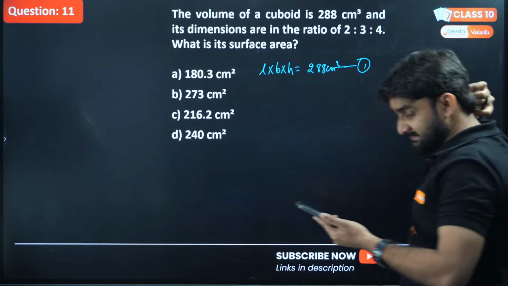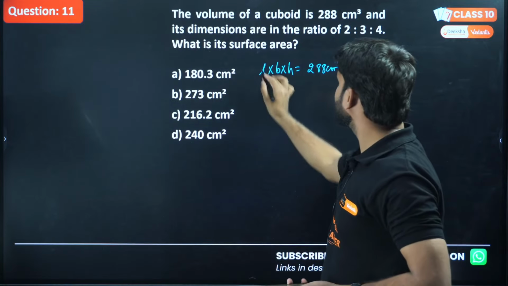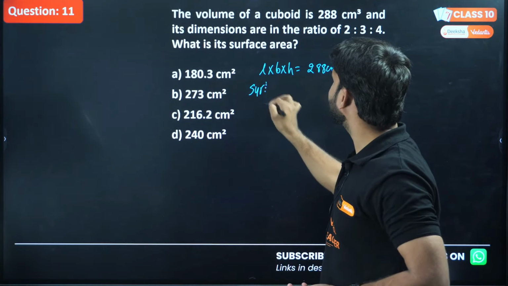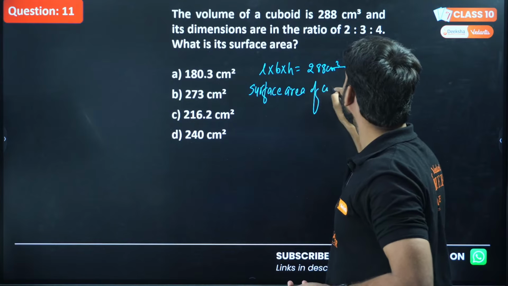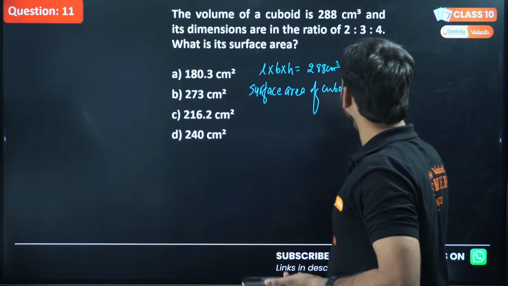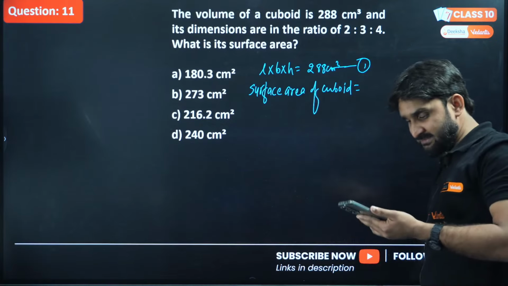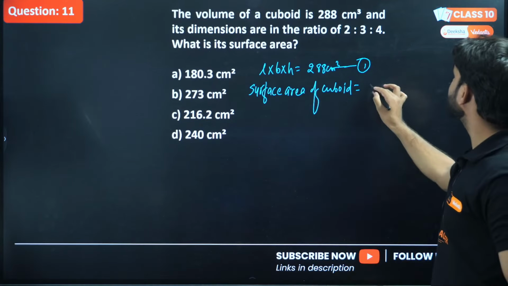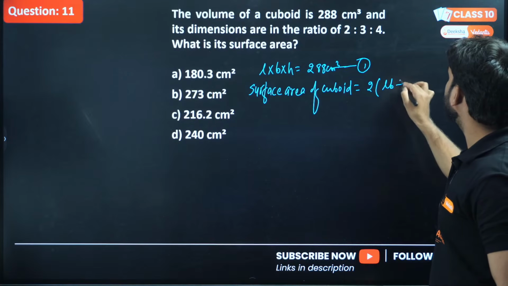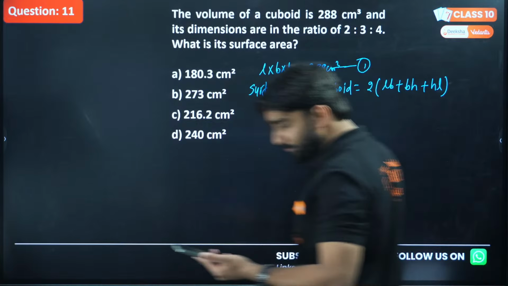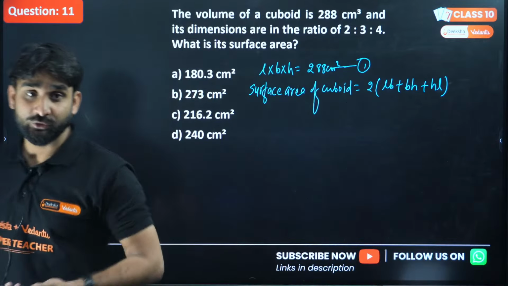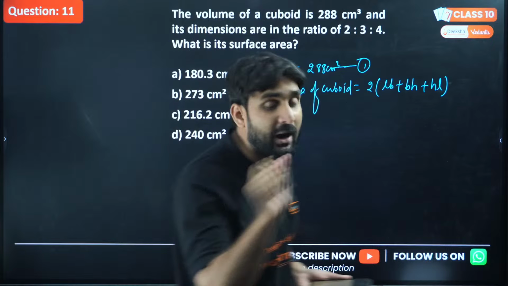And the surface area of cuboid is what? This is volume. We have to find the surface area. Surface area of cuboid. Do you know the formula? I hope you all know the formula of total surface area of cuboid, which is equal to 2 into LB plus BH plus HL. I hope you all know L denotes length, B denotes breadth, H denotes height, right?